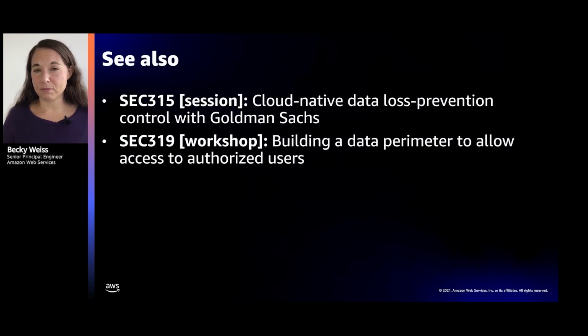One of them is a session that's going to be both pre-recorded and shown at reInvent with a customer of ours, Goldman Sachs, talking about how they actually put these strategies into practice. So if you want to get a customer's perspective on how to do this successfully, I think that will be a great talk. And then finally, at the reInvent event, we're going to have a workshop that gives you a little bit of direct experience with building these data perimeters using the various kinds of IAM conditions and network controls that we've been talking about here.